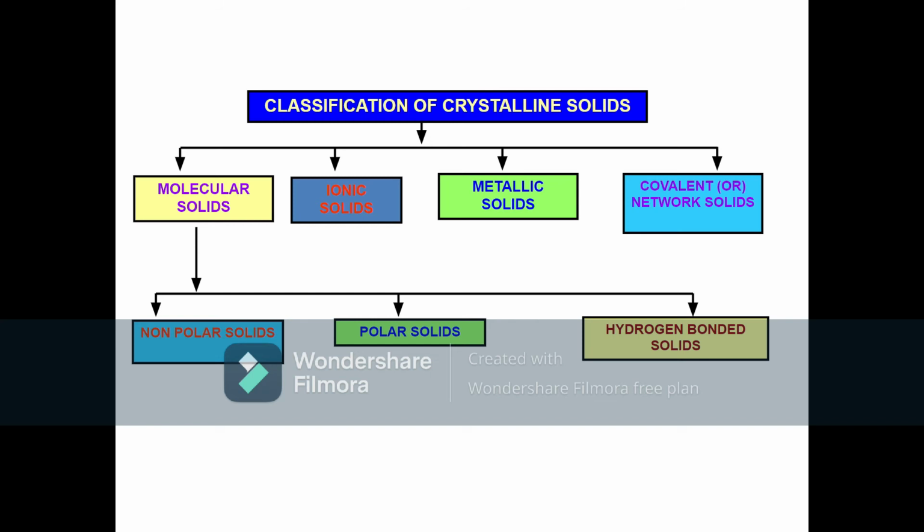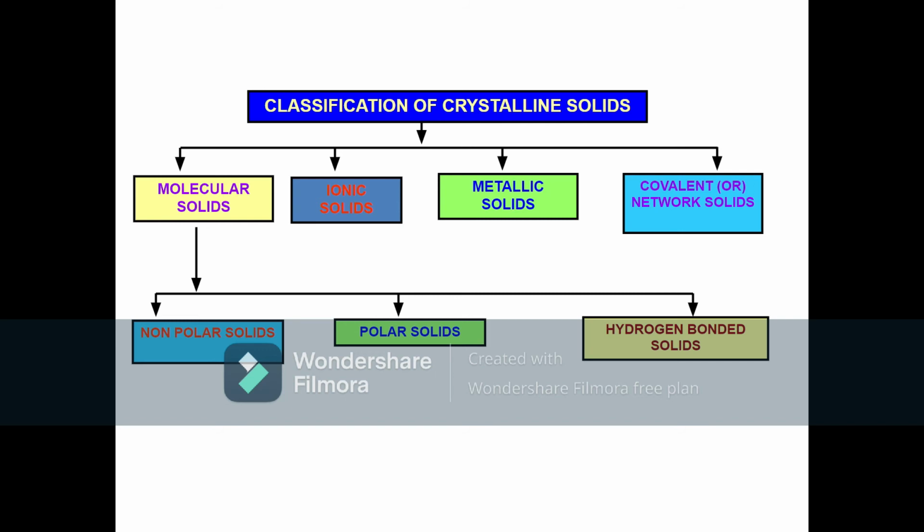We have one more category by which we can classify these solids. Molecular solids have van der Waals forces. In non-polar solids we have dipole induced dipole interaction, in polar solids we have dipole-dipole interactions, and in hydrogen bonded solids, you know very well, it is hydrogen bonding. In ionic solids, the bonding is ionic bonding, or we call it Coulombic force of attraction. In metallic solids, we have metallic bonding. And finally, in covalent solids, we have covalent bonding between atoms.